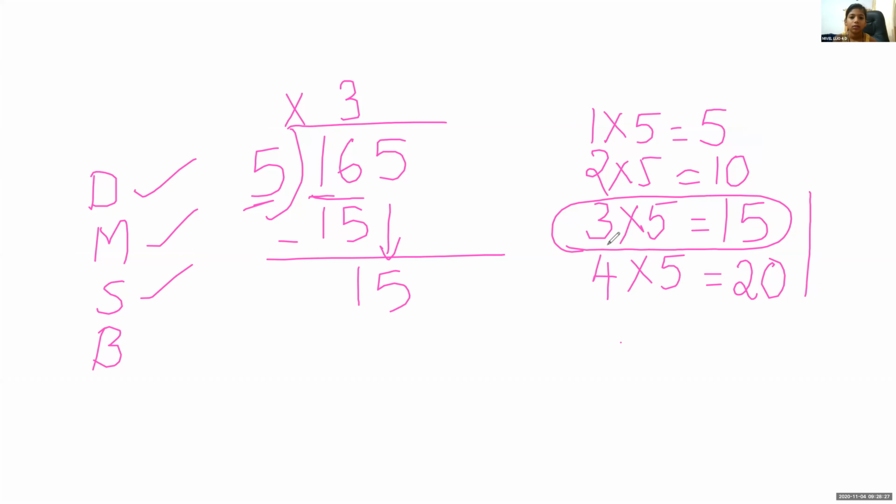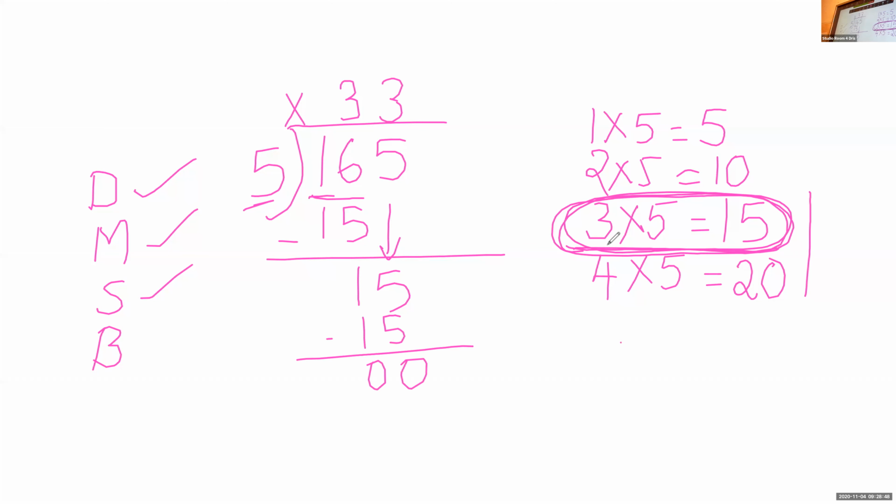Now look at the multiplication table and tell me, 5 into which number is 15? 3. Okay. Now when you multiply, you will get 15. So here we are going to take 3 into 5, 15. Now what do I have to do? Can you help me? 15 minus 15. What is 15 minus 15? 0. So children, our division is over.